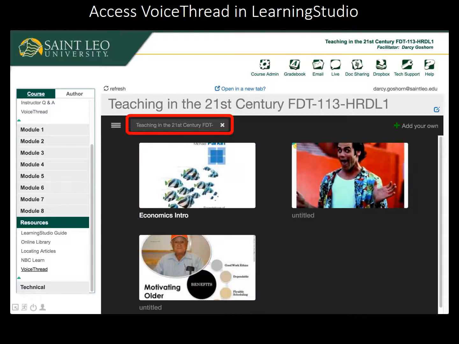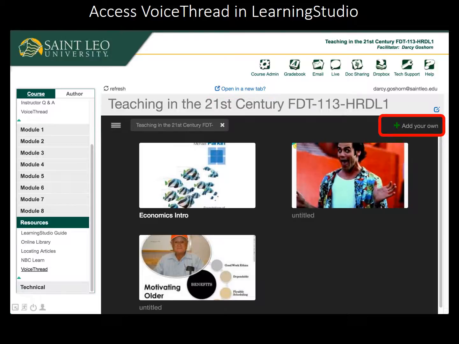Notice that you're only viewing voice threads that are connected to this particular class section. You can remove that filter in order to view all of your other voice threads. You can use the menu button in the upper left to access other VoiceThread functions. If VoiceThread seems too tightly squeezed whenever viewing it wrapped inside your online classroom, use the Open in New Tab link at the top in order to launch it in a new tab with a lot more room to work.